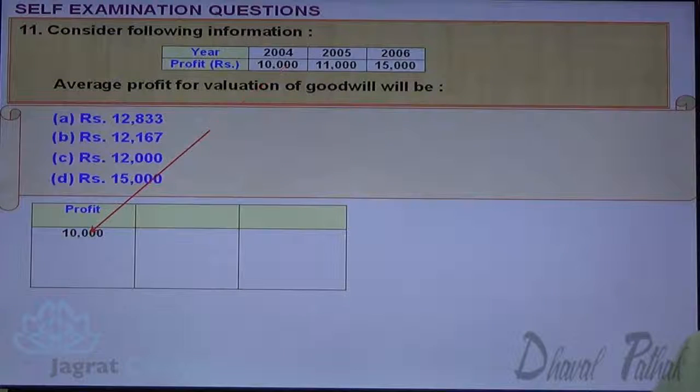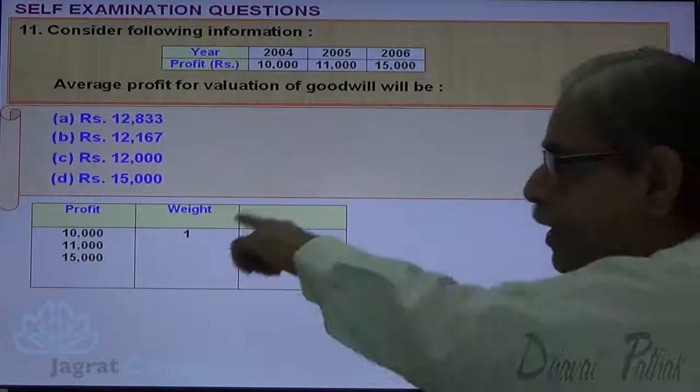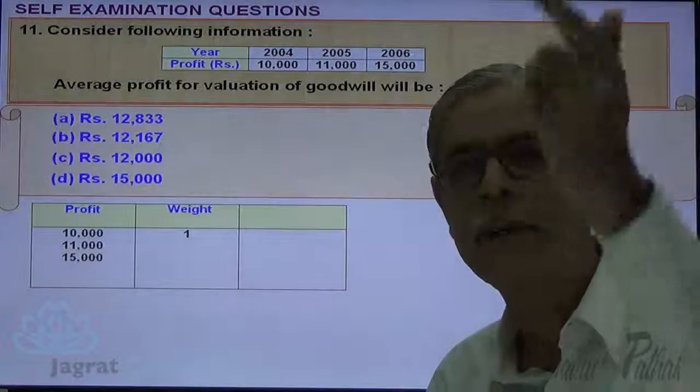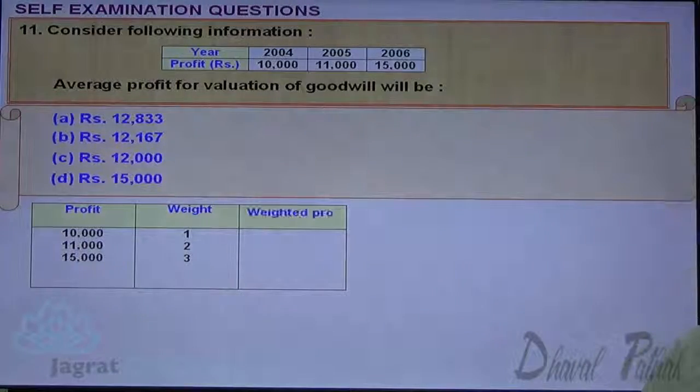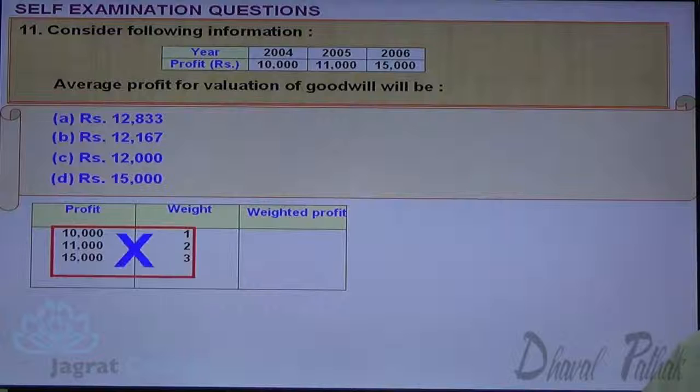Profit 10,000, 11,000, 15,000. The highest weight is given to the recent year, and the lowest weight is given to the year that is in the past. So 1, 2, 3 is the weight given. For weighted profit, I have to multiply 10,000 into 1, 11,000 into 2, 15,000 into 3.